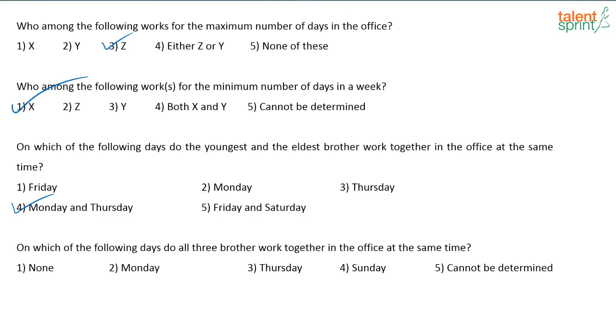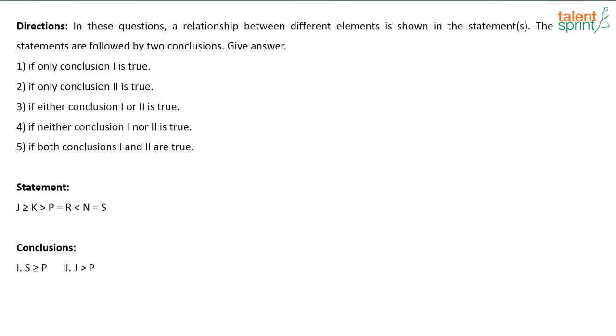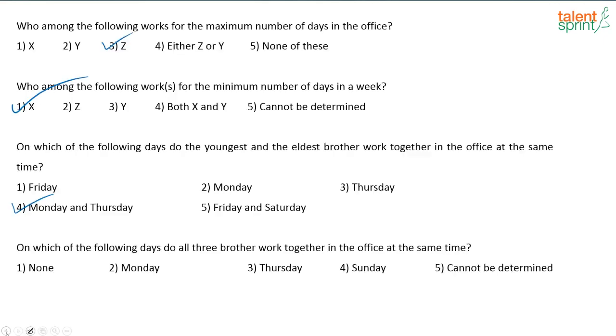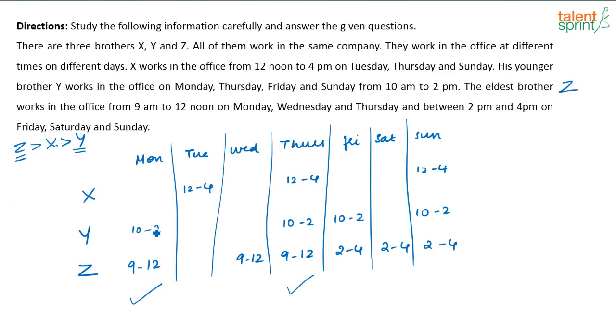On which of the following days do all the 3 brothers work together in the office at the same time? All 3 of them should be working at the same time. Is there a day like that? See here, 9 to 12, 10 to 2. Again on this day, Y and Z are not there. On this day, X and Y are not there.